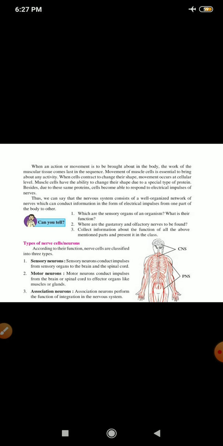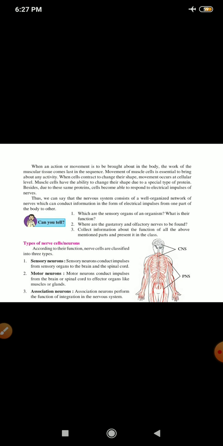Now when an action or a movement is to be brought about in the body, the work of the muscular tissue comes last in the sequence. Muscle cells are essential to bring about any activity. When cells contract to change their shape, movements occur at the cellular level. Cells are contracting, so it is a cellular level movement. Muscle cells have the ability to change their shape due to a specific type of protein. So the muscles either contract or relax due to this special protein. Besides, due to the same proteins, cells become able to respond to electrical impulses of the nerves.